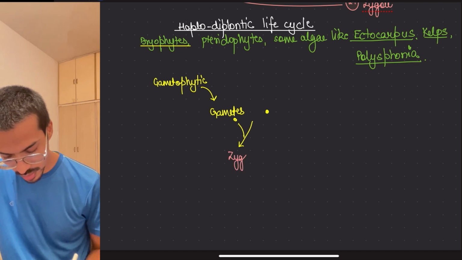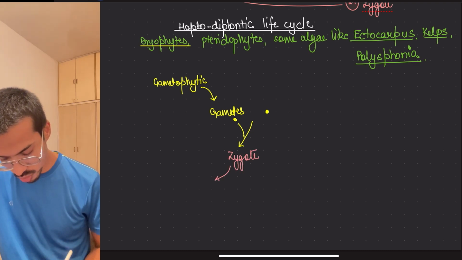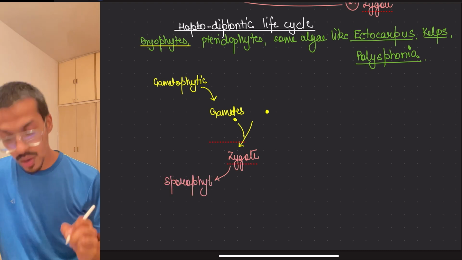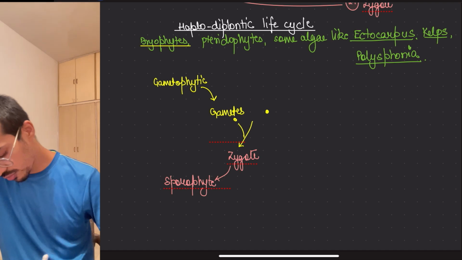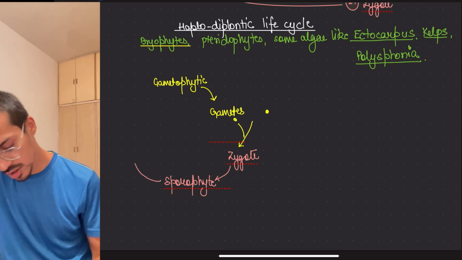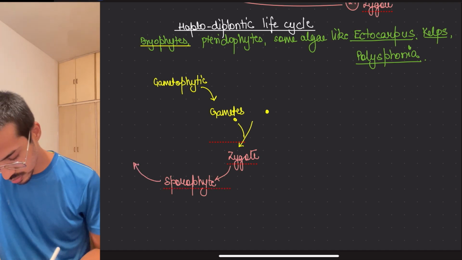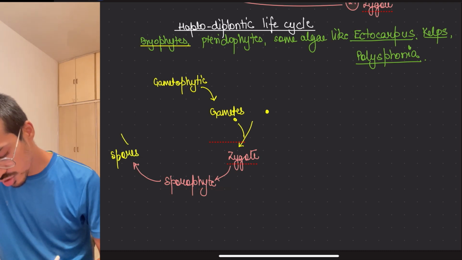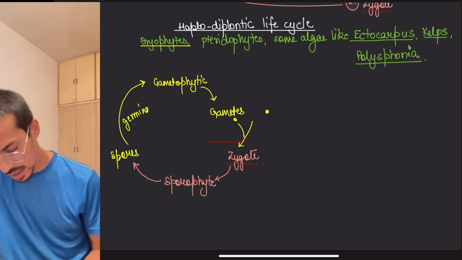Zygote. This zygote will do what? It will grow and form the sporophyte. Once this sporophyte is formed, this sporophyte will make what? Spores. And the spores will again germinate. Understood?